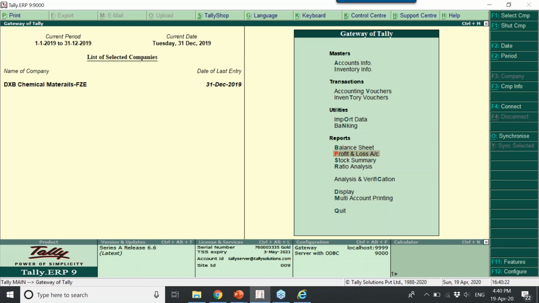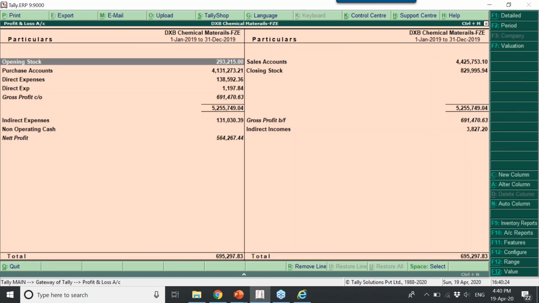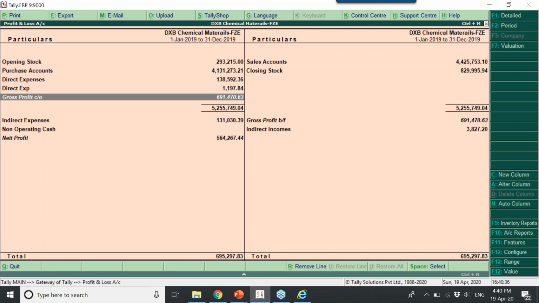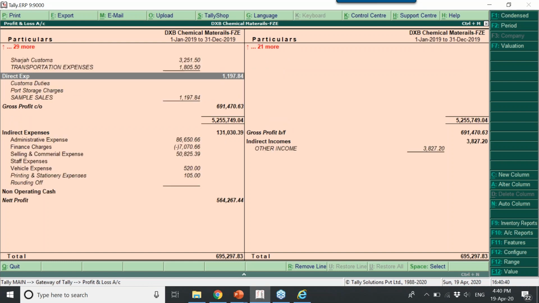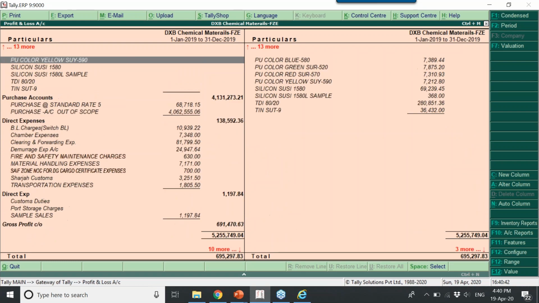Next is the profit and loss account. So when you go to profit and loss account, this shows the complete trading information: opening stock, purchase, sales, and other income, direct expenses and indirect expenses. So when you click on Alt F1, then it shows in detail.